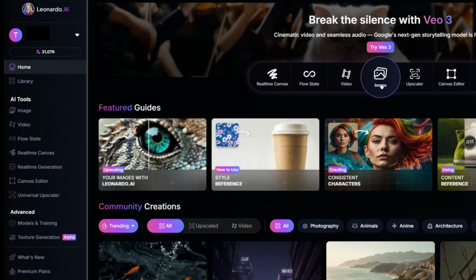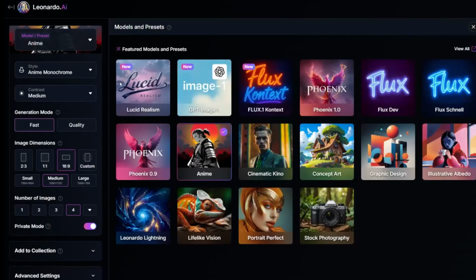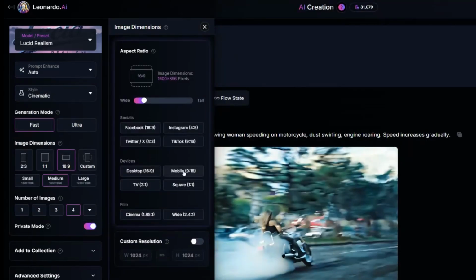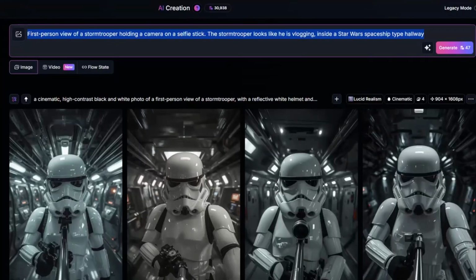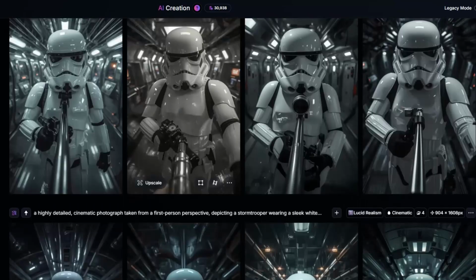From the home screen of Leonardo, let's click on Images. In the top left, you'll have options between multiple different generators, but let's select Lucid Realism. I'll leave Prompt Enhance on Auto, and for the style I want to select Cinematic. For image dimensions, I'll click on Custom and then find the 9:16 mobile option. 4 generations is good. I did have to adjust the prompt slightly and run it a few times, but I ended up with this generation that will work perfectly for our first scene.